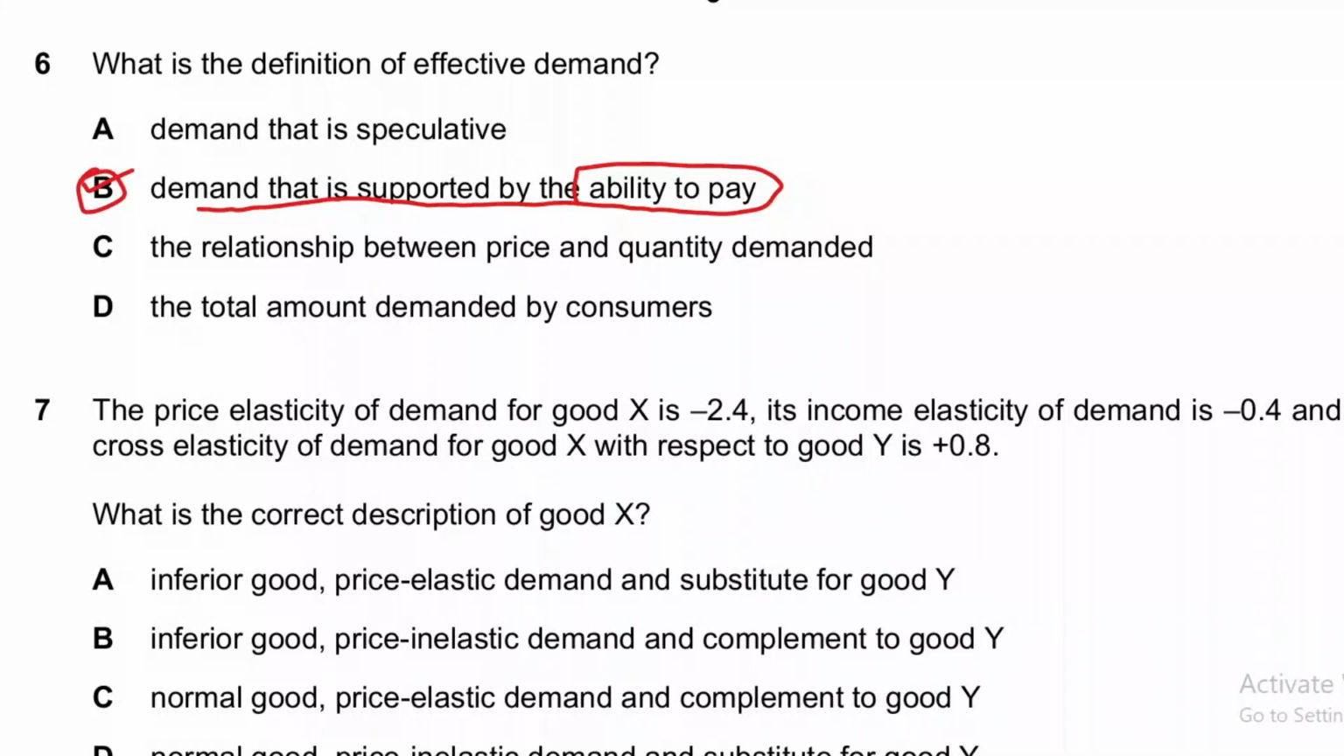Let's have a look at the other options as well. Speculative demand is not effective demand, because speculation is just estimation and expectations, and expectations cannot always be converted into demand. The relationship between price and quantity demanded is the definition of the law of demand instead of just demand. The total amount demanded by the consumer is again not always effective demand. So the best option is option B for this question, right?